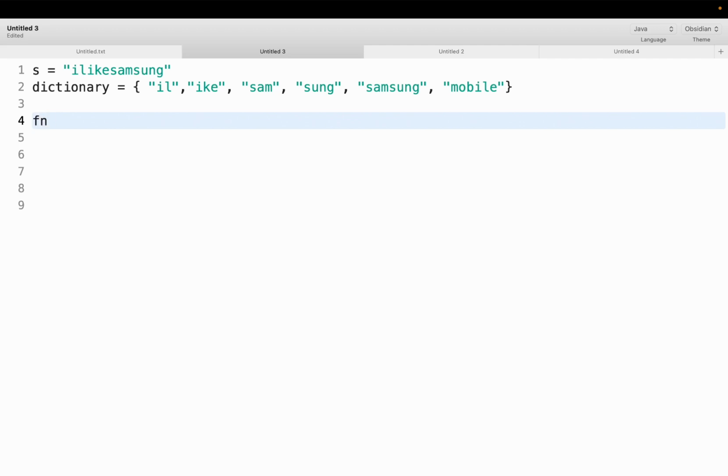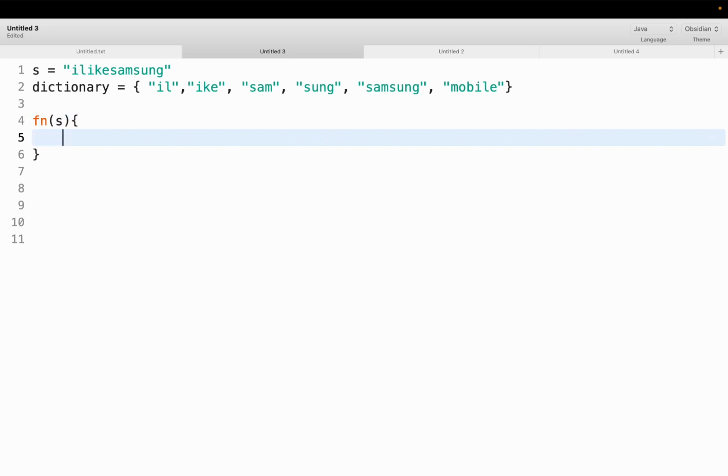Since this is a recursive approach, we need to come up with the base condition and the recursive function. So if we have a function which takes just the string as the argument, we need to check if the strings starting from the first character are present in the dictionary or not. So we need to form substrings and check them in the dictionary. We can start from i equal to 1, and i will go till the length of the string.